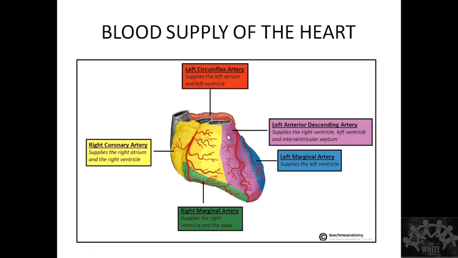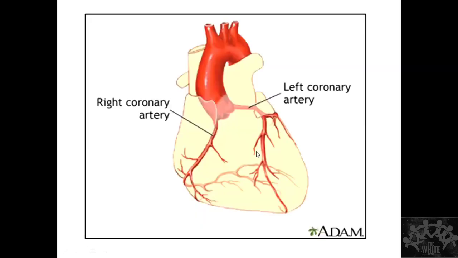Okay, and then there is this marginal branch it gives, which supplies the free wall of the LV. Okay, so this is what I wanted to show. This is the aorta that is there. So you're seeing these are the cusps that arise from the aortic valve, from which the aorta is going to arise.